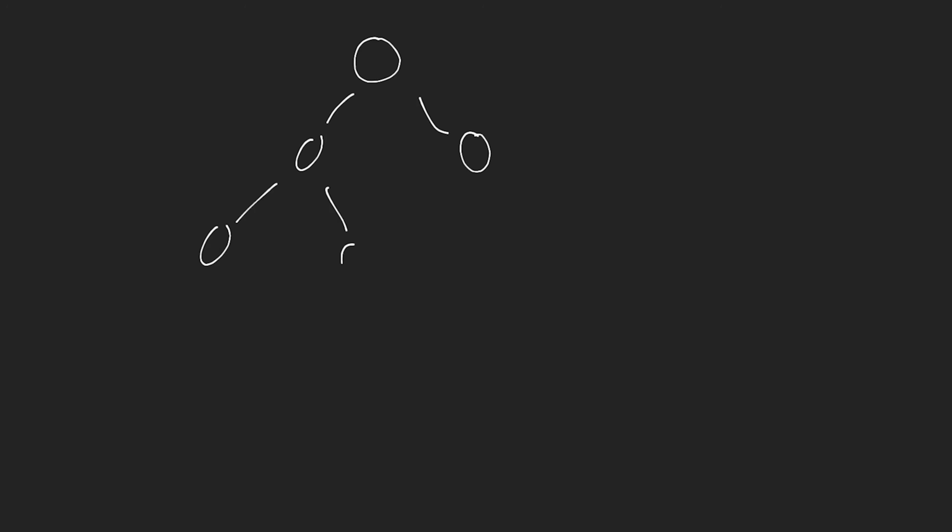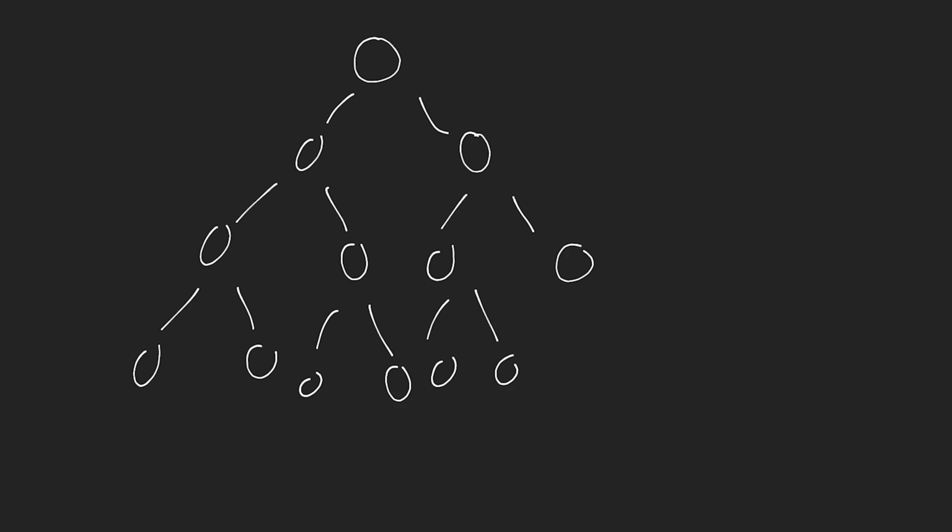Okay, let's draw this out a little bit. I'm going to put 15 nodes inside of this tree. Now, this is going to be a perfect binary tree, and it's also going to be a balanced binary tree. It's also a full binary tree. It's pretty much all of those ones that we talked about in the last video.